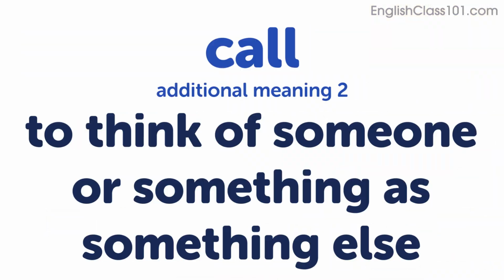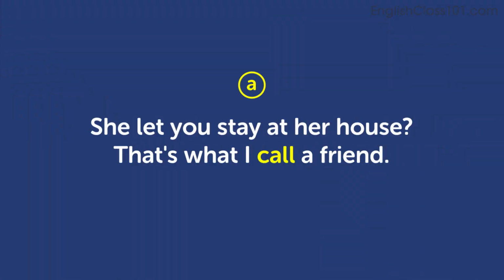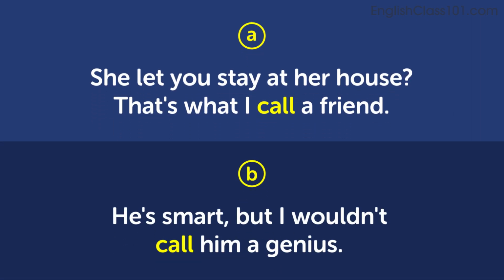Let's go on to the second additional meaning for this, which is to think of someone or something as something else. So this is sort of a vague, hard to understand definition. Let's look at some examples. She let you stay at her house? That's what I call a friend. He's smart, but I wouldn't call him a genius.